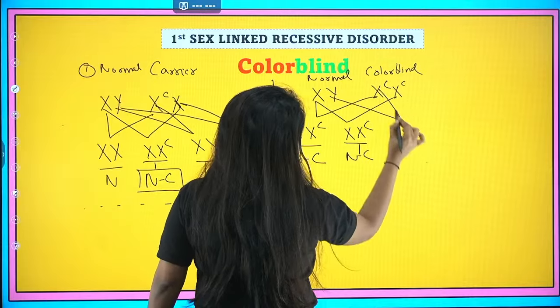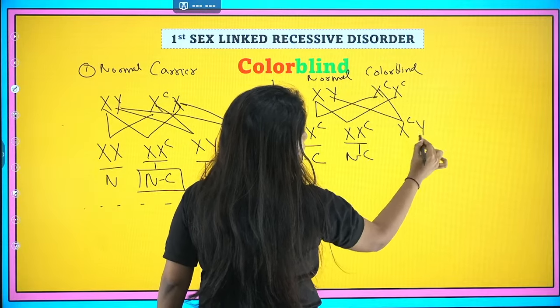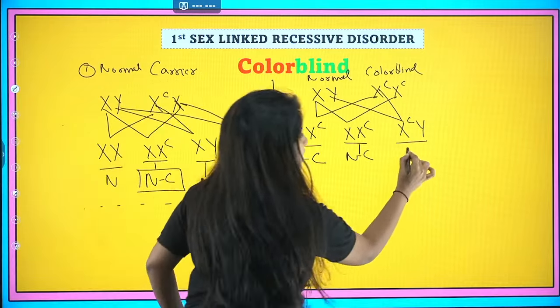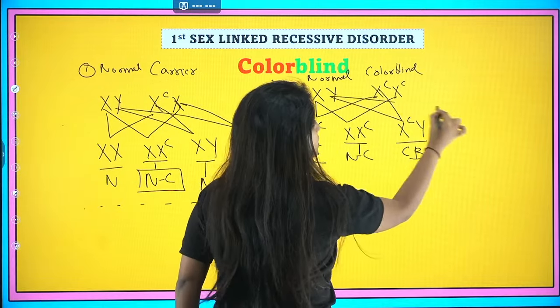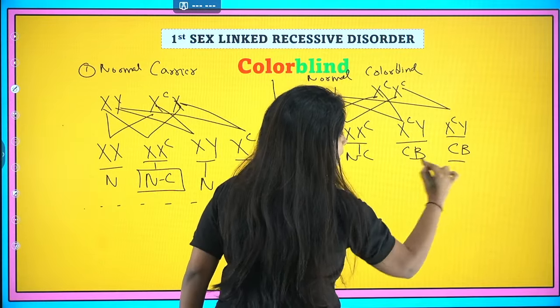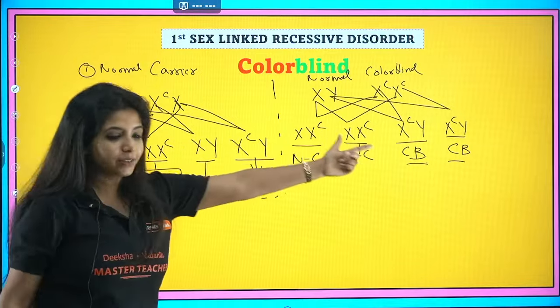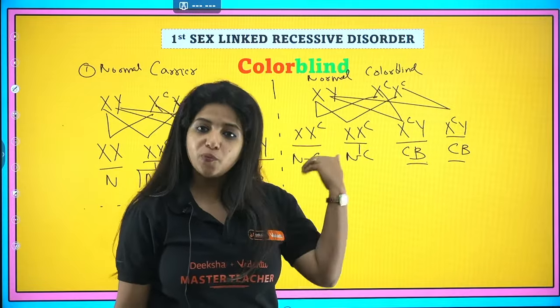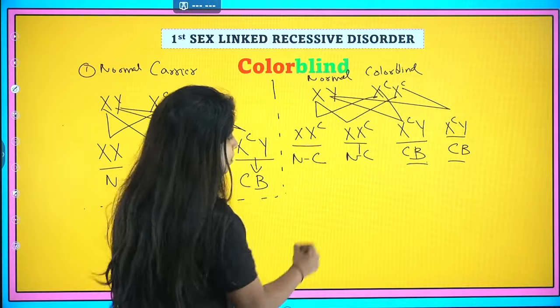Now this and this come together. XCY. He is going to be what? Colorblind. He is going to be colorblind. What about this and this? Again, he is going to be colorblind. If at all you see, the males are the ones which are usually affected, and it is because of this particular reason. You want more examples? I can give you more examples.